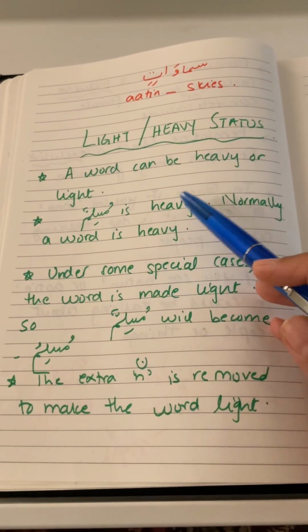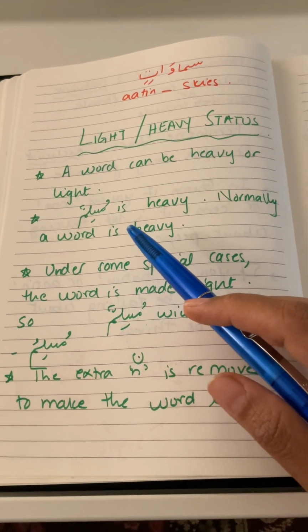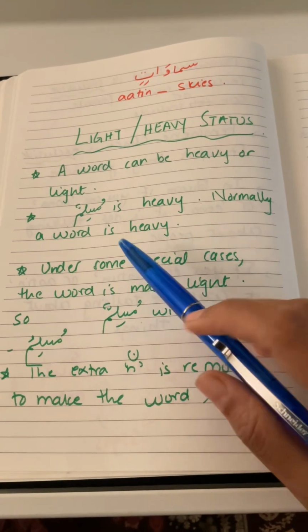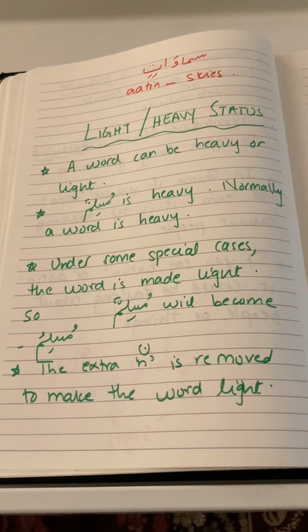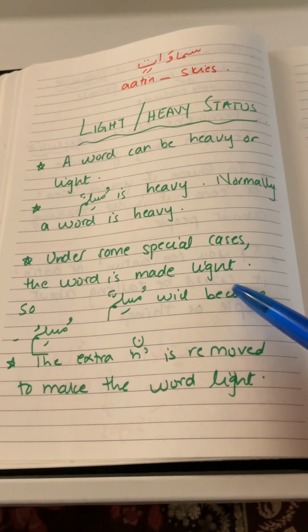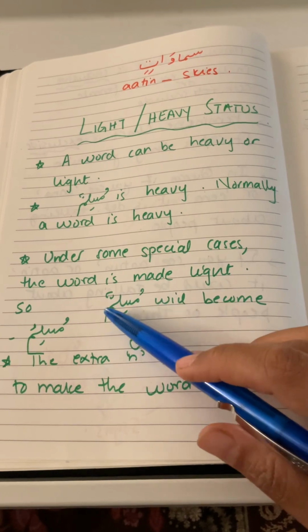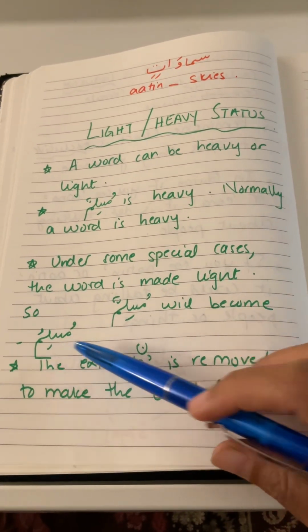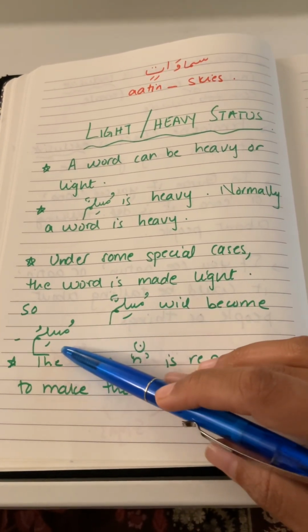A word like an ism can be heavy or light. Muslimun, which is the first Muslim chart that we have done, is heavy, with the tanween. Under normal circumstances, a word is supposed to be heavy in Arabic. Under some special cases, the word is made light. So Muslimun will become Muslimu: the extra noon is removed, and this is the light form.